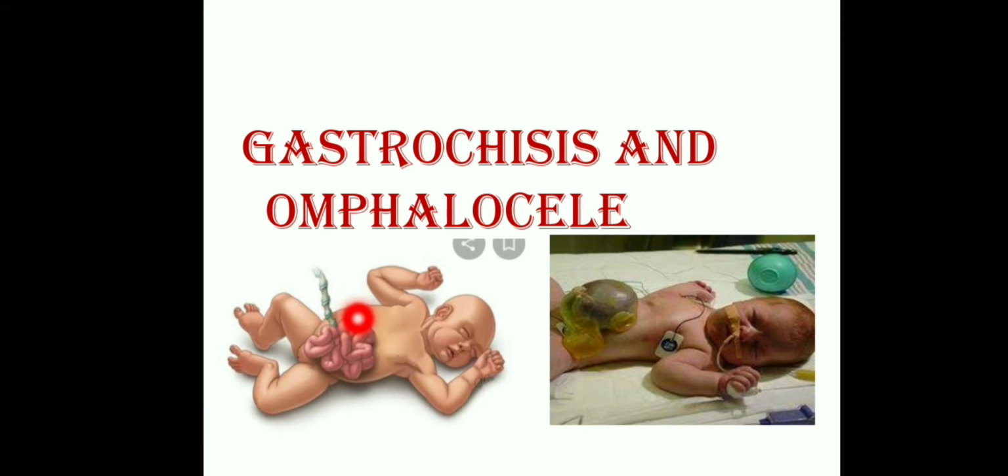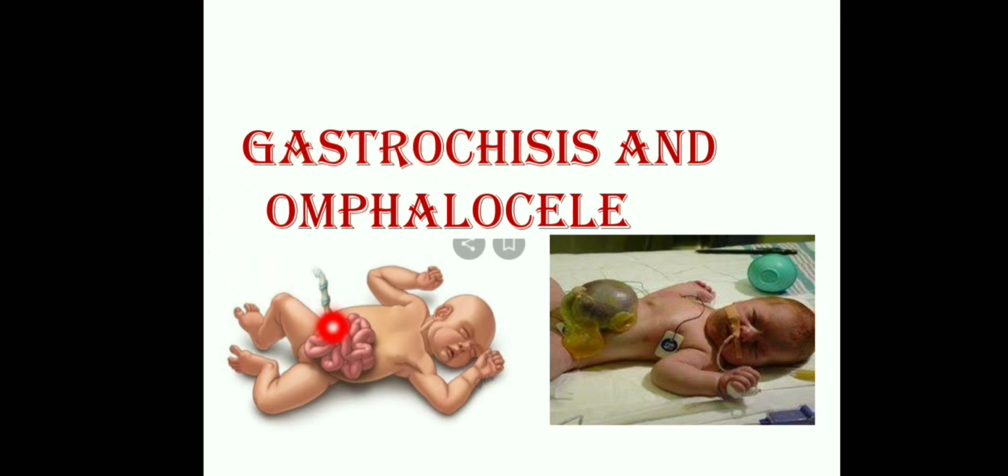The abdominal organs, that is intestines, escape through that particular portion. But the defect is very small, less than 4 centimeters. Mostly it is seen on the right side of the umbilicus. The weakened portion on the right side of the umbilicus is called gastroschisis. What is gastroschisis?